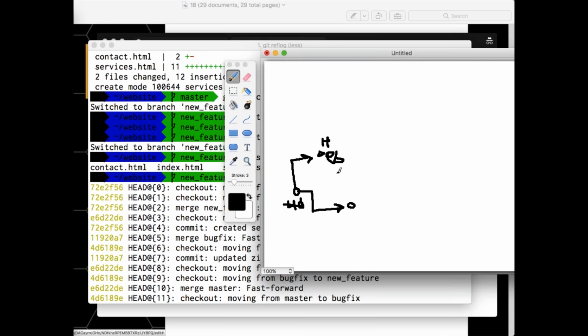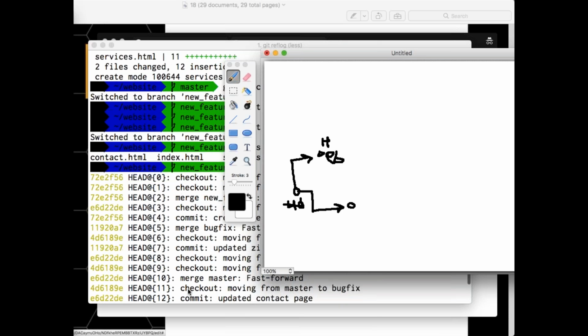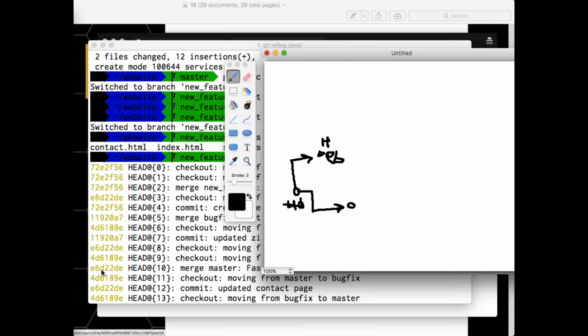Now you see you are having EB, sorry, E6, right? You see E6, E6, right? Then again I'm getting 4D again, right? Sorry. Why 4D again? Right, not master.